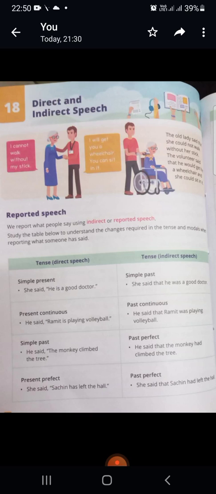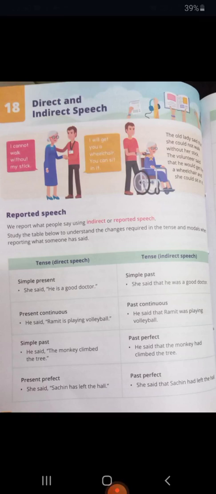So, here we are going to discuss the rules which are used to change direct speech into indirect speech. Direct speech is always written in the quotation marks, whereas when it is converted into indirect speech, then all the quotation marks are removed. Now I am going to discuss some rules with you which we are going to follow while we are changing the direct speech into indirect one. So let us discuss them.